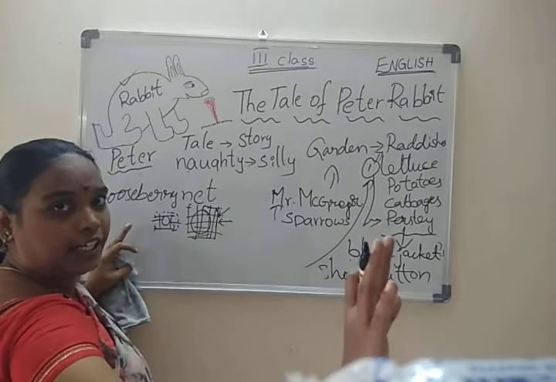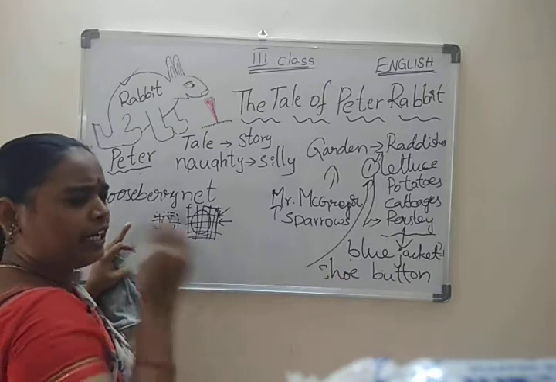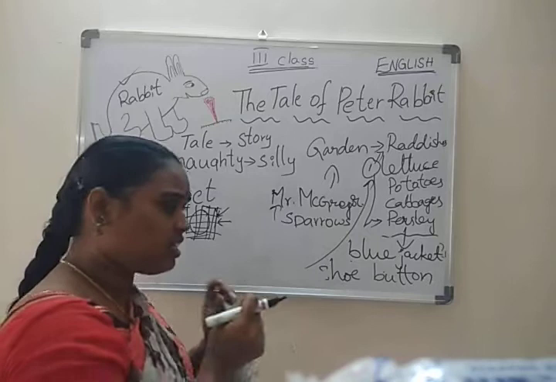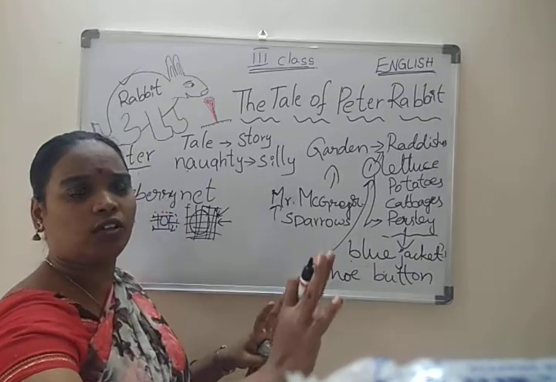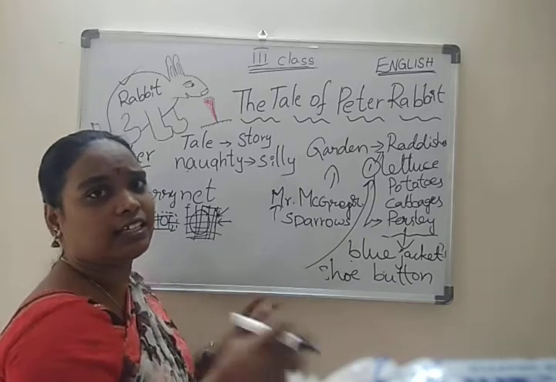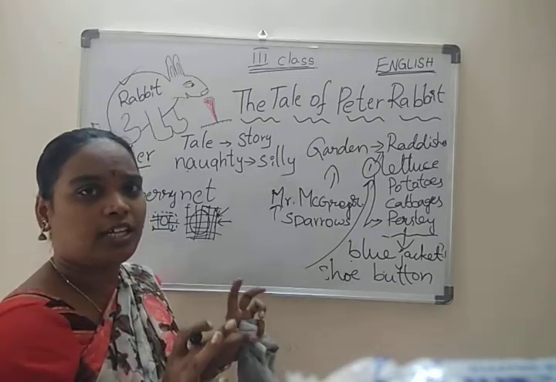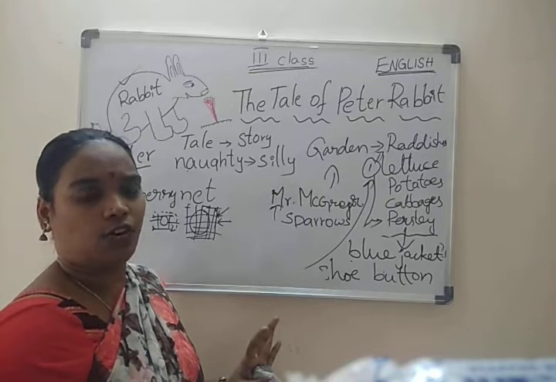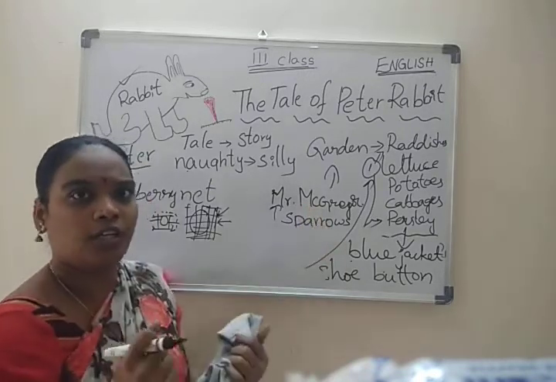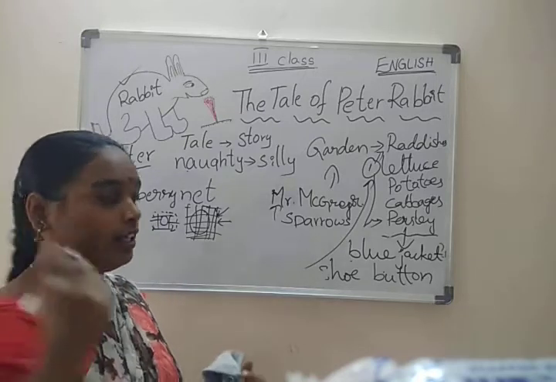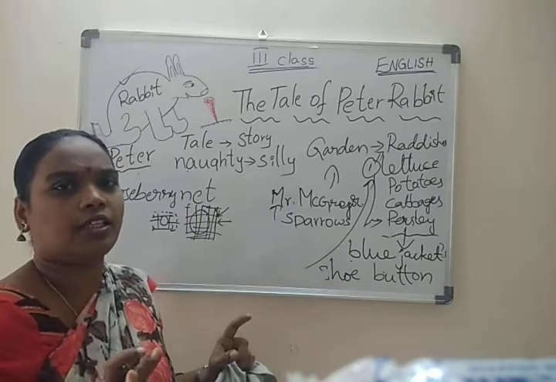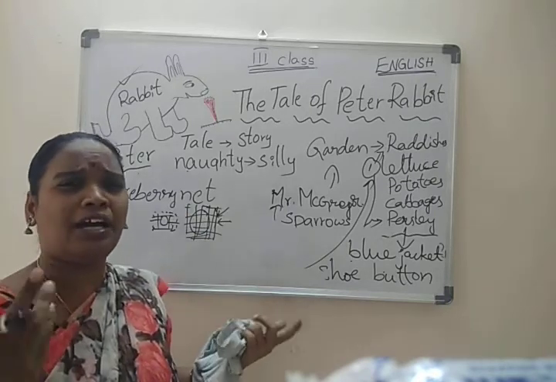He left the jacket also there itself, and he cried a lot. He cried a lot because his shoe had already gone. Again, the jacket's button also got stuck in that net. Then he decided, today my life is gone because Mr. McGregor came to me and took me away. Then he was afraid. He was frightened. Then he cried, "Ah, my life!"